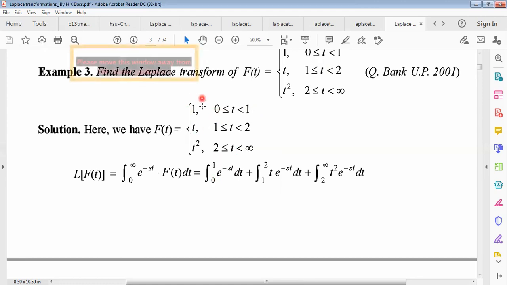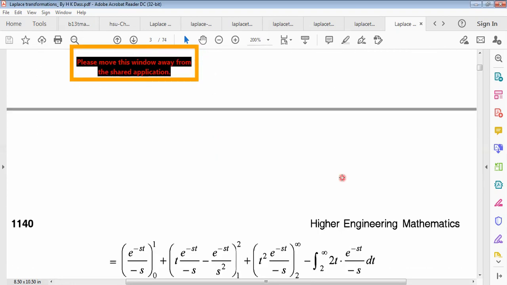From 0 to 1, what will f(t) be? 1. And from 1 to 2, what will f(t) be? Only t. And from 2 to infinity, f(t) equals t square. Just three parts using the given function.